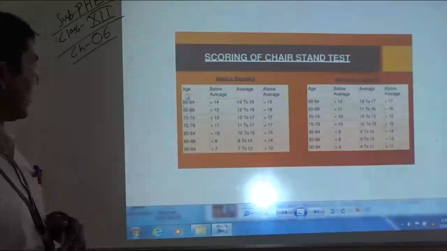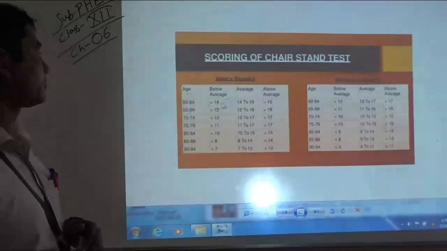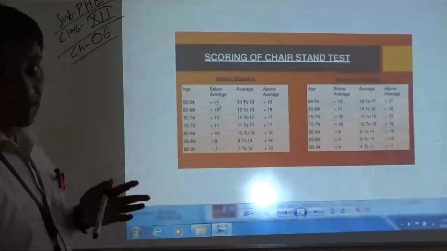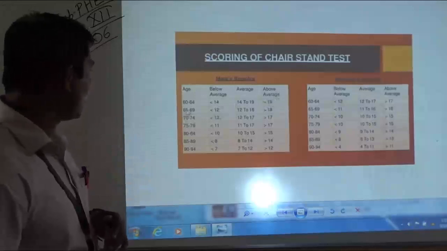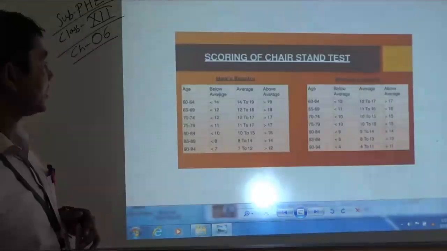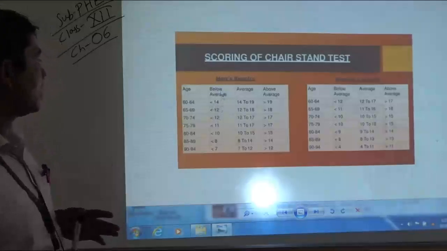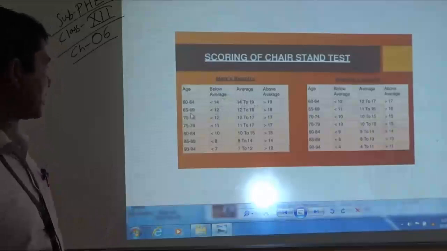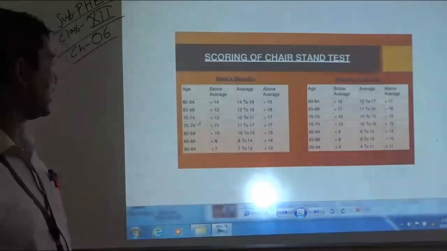Just see, for the age of 60 to 64 years, they must perform more than 14 chair stands. For 65 to 69, this is the age-wise, and this is how many times. Below average is below this, average is 14 to 19. For the 65 to 69 age category, they must perform 12 to 18 and so on.